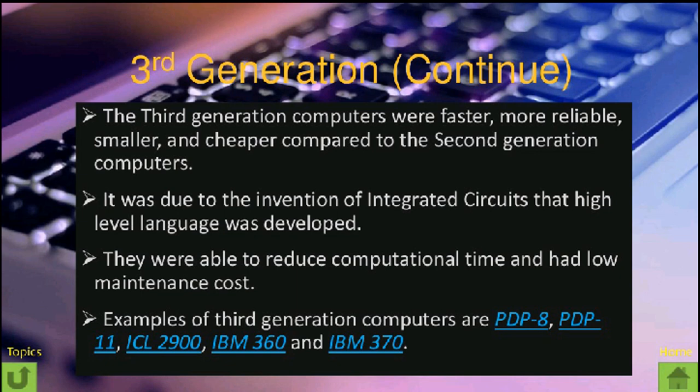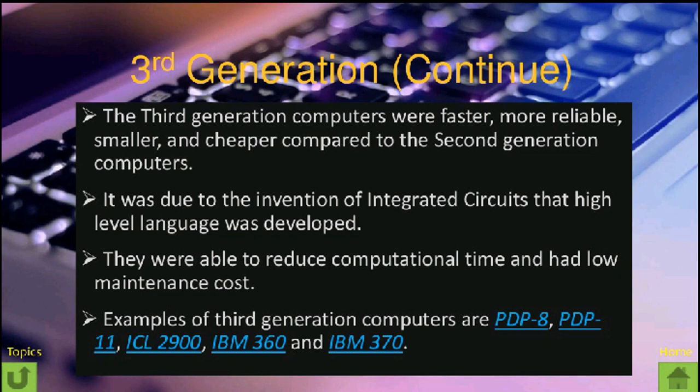It was due to the invention of integrated circuits that high level language was developed. You can say that in second generation computers, assembly language was used, a low level language, which is not as reliable as compared to high level language. High level language is near to human beings, but assembly language and machine language were very technical, and nearer to hardware, not human beings. It was nearer to the machine.